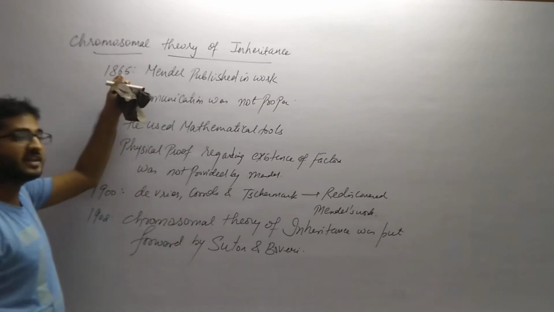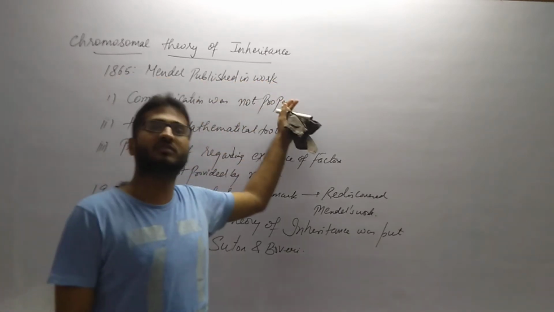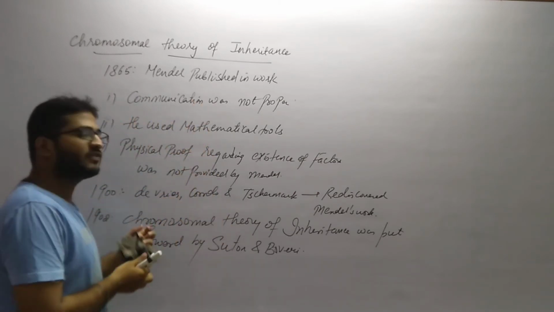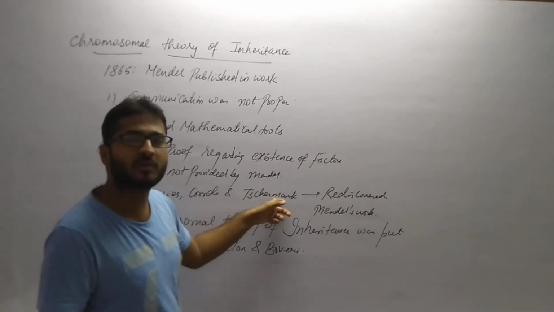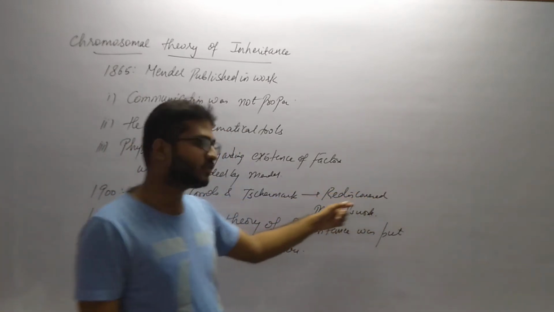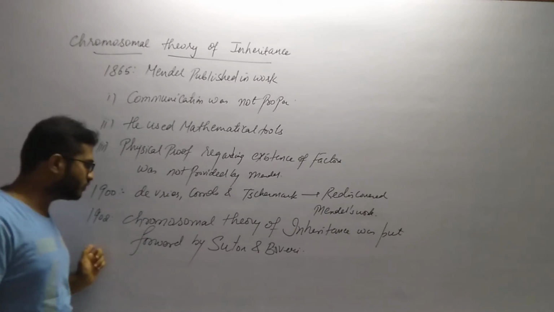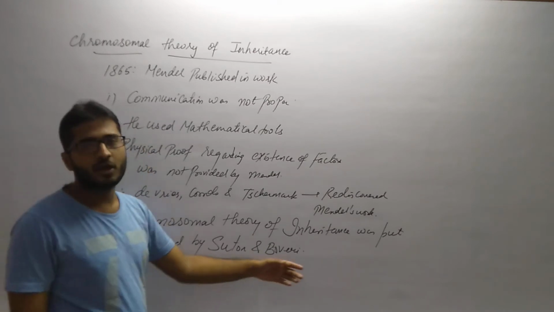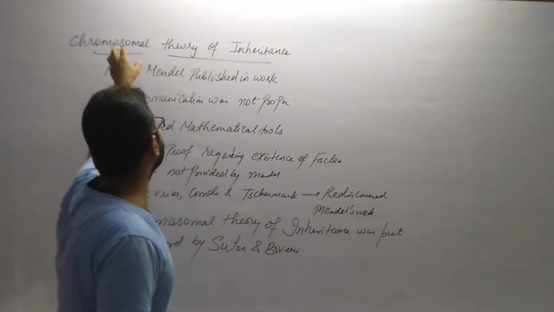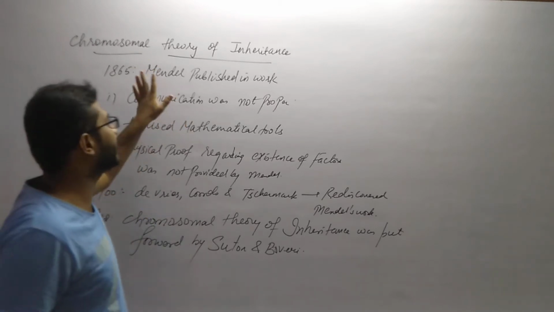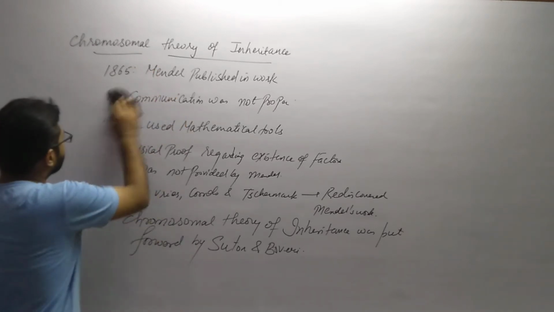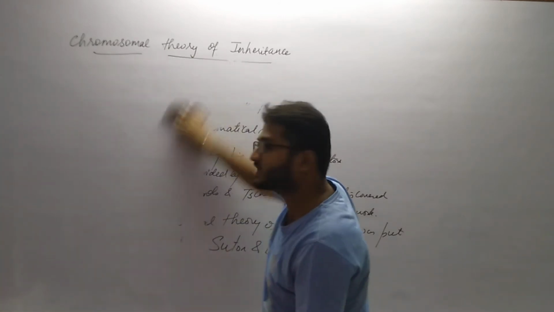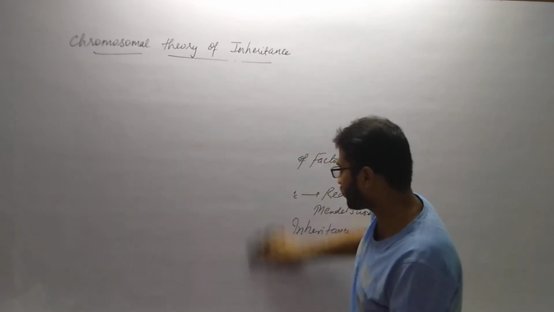So in 1865 Mendel published his work, but for several years his work remained unrecognized for these reasons. Then in the year 1900, three scientists, De Vries, Correns as well as Tschermak, rediscovered Mendel's work. And in the year 1902, the chromosomal theory of inheritance was put forward by two different scientists, that is Sutton and Boveri. Now let us discuss what the actual theory is, that is the chromosomal theory of inheritance. So basically in 1902, when this theory was proposed, it laid major emphasis on what we call chromosomes.